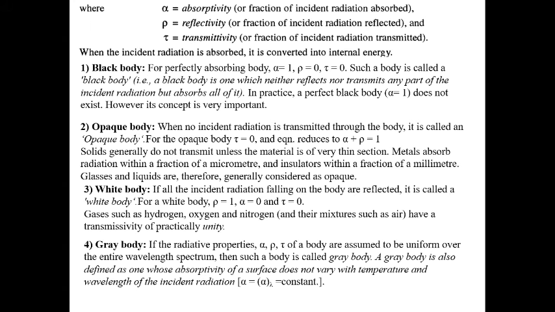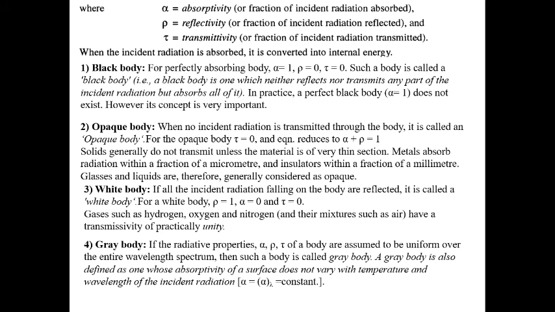The next one is the opaque body. In an opaque body, there is no transmission. So the energy incident upon it is totally absorbed or reflected. So here alpha plus rho equals 1. Solids generally do not transmit unless the material is of very thin section. Metals absorb radiation within a fraction of a micrometer, insulators within a fraction of a millimeter, and glass, wood and similar materials are therefore generally considered opaque bodies.